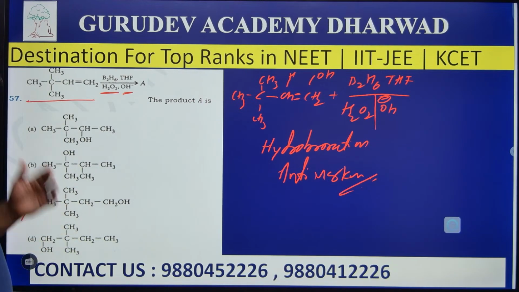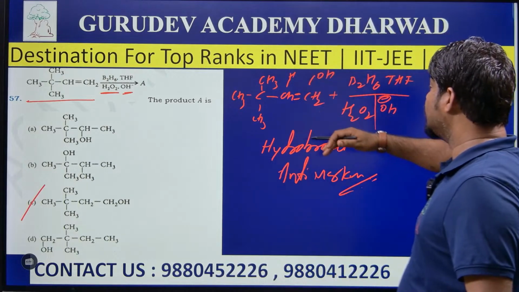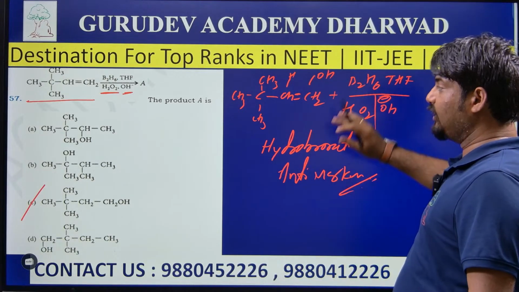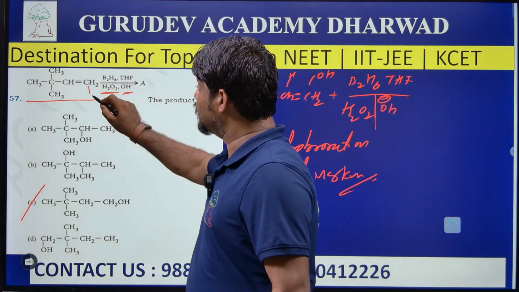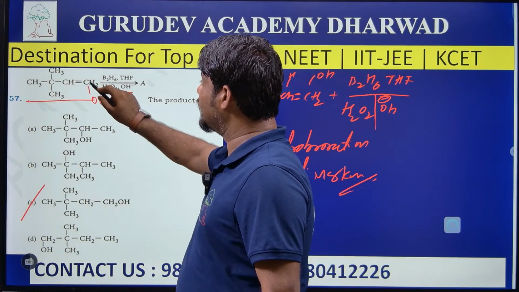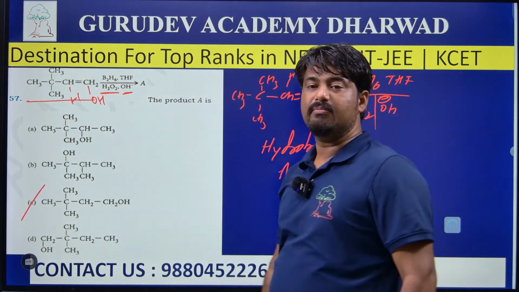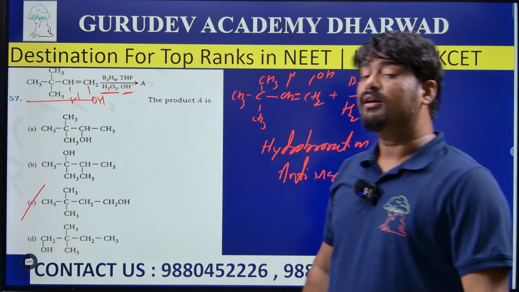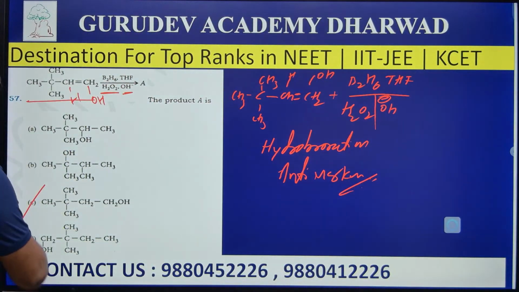Yes, answer C is the right answer, because the reaction undergoes hydroboration and follows the anti-Markovnikov rule. So OH is attached to the carbon containing more hydrogen, and H is attached to the carbon containing fewer hydrogens between the carbon-carbon double bond. By following these reactions, I can get the answer. C is the right answer for the question.